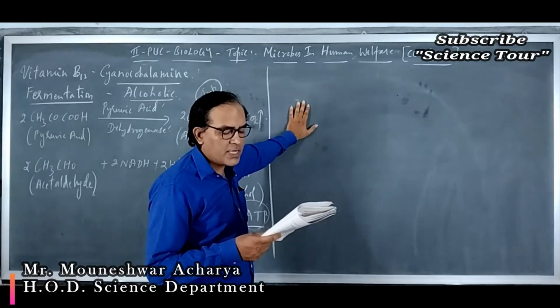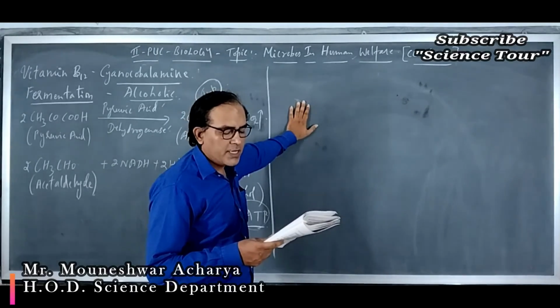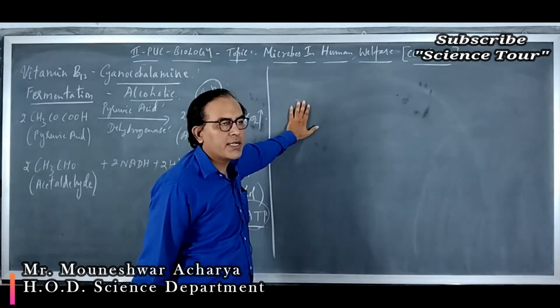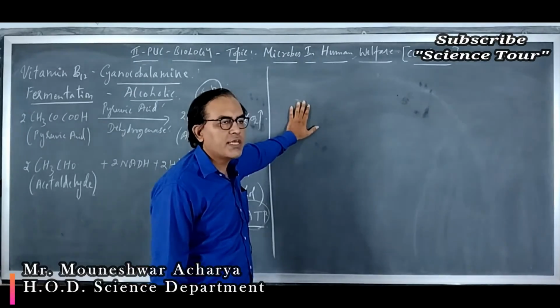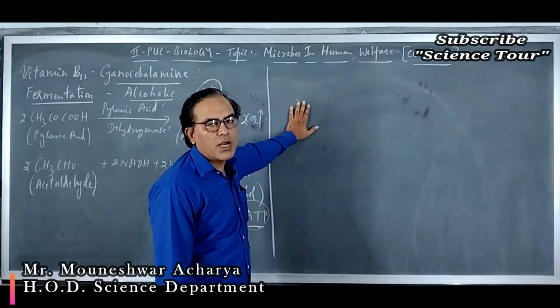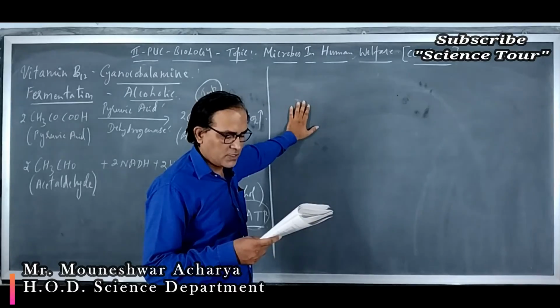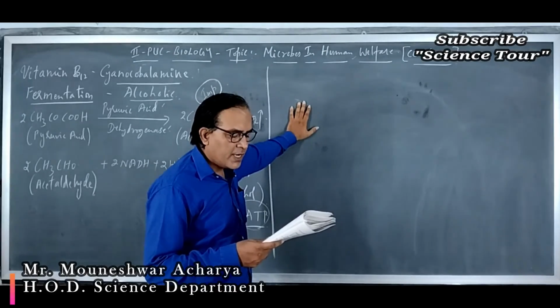Pseudomonas helps in the process of denitrification, that is reduction of nitrates into nitrogen gas, by the bacteria called Pseudomonas. All the others help in nitrogen fixing, that is Anabaena, Nostoc as well as Azotobacter. So the right option is option D or 4.